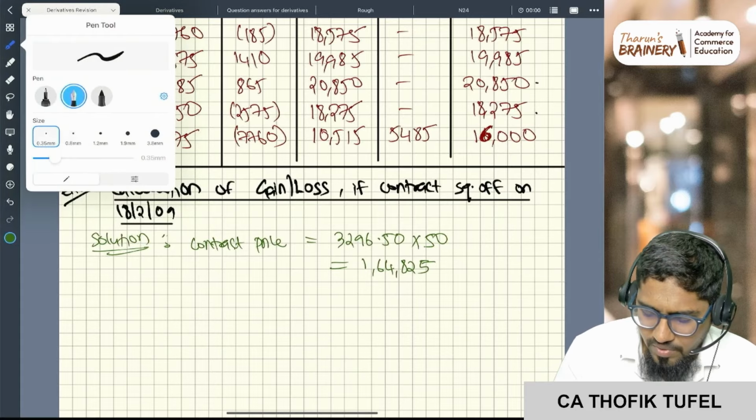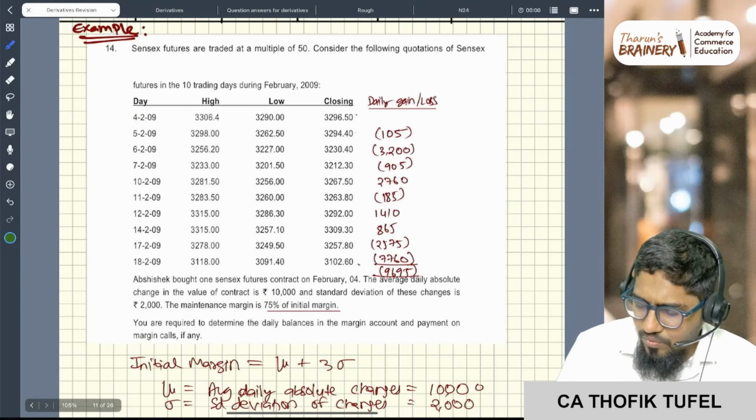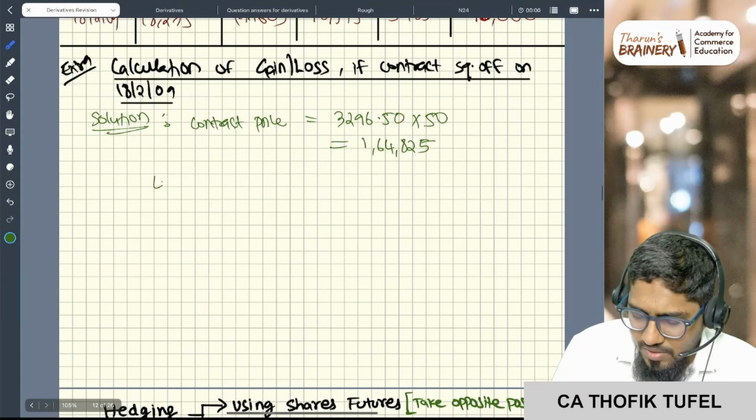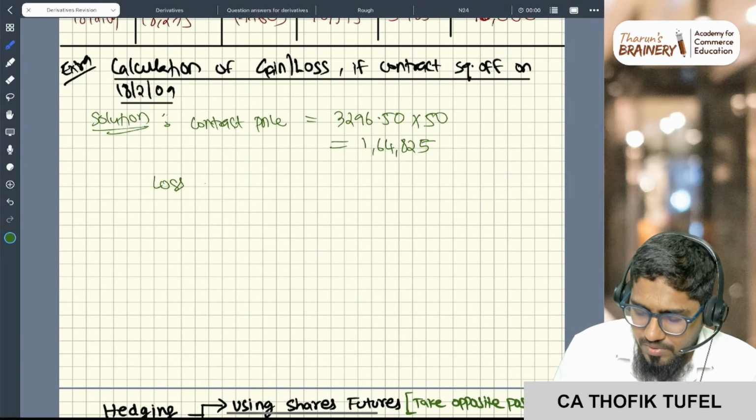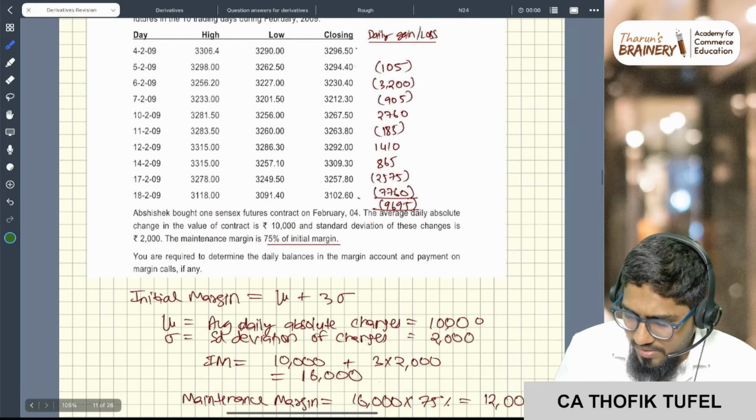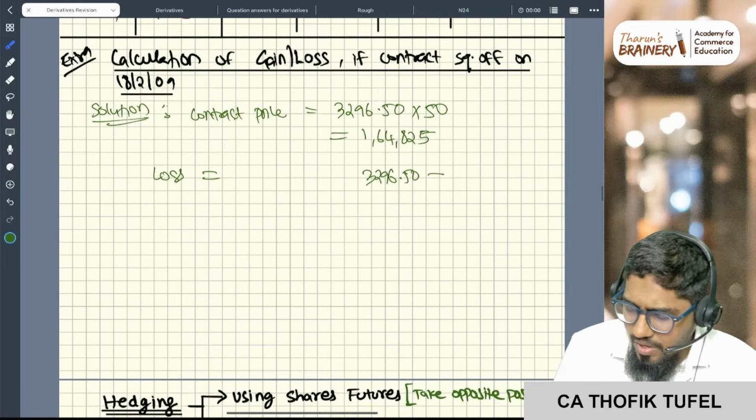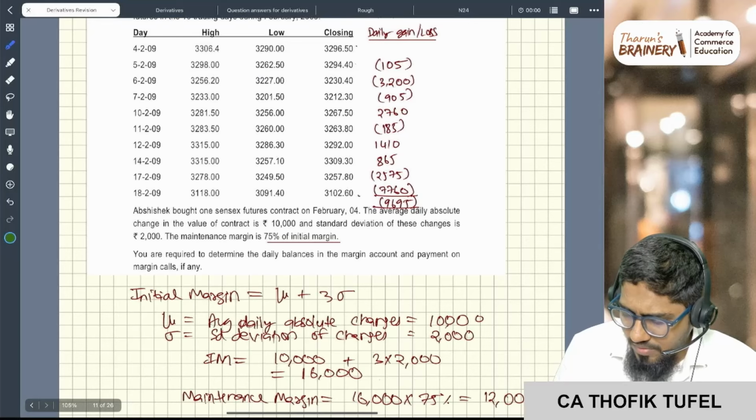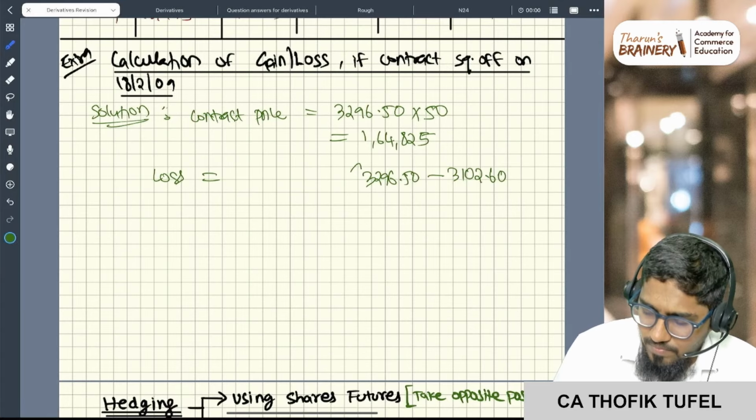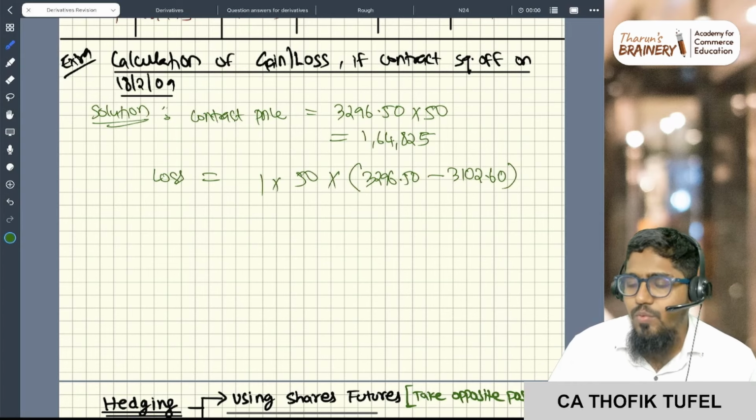Now I need to calculate my profit or loss. Sir, what is my profit or loss? I purchased at 3296, I sold at 3102. So it is my loss, correct? The price reduced, so this is a loss. Sir, how much is my loss? I purchased at 3296.50. At how much did I sell? I sold for 3102.60, correct? Multiply this by the lot size 50 and the number of contracts, 1.